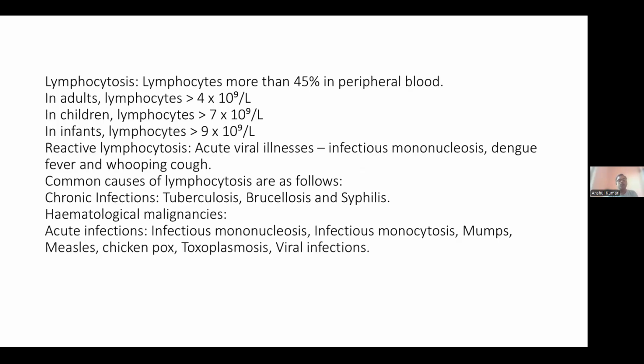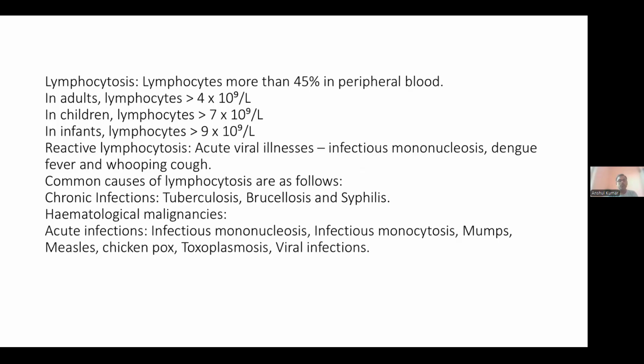Reactive lymphocytosis is associated with acute viral illnesses such as infectious mononucleosis, dengue fever, and whooping cough. In viral-induced lymphocytosis, typically a mixed population of small lymphocytes, plasmacytoid lymphocytes, and larger lymphocytes is seen. Common causes of lymphocytosis are as follows.